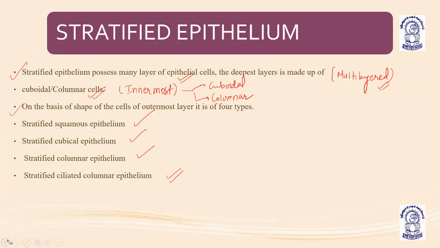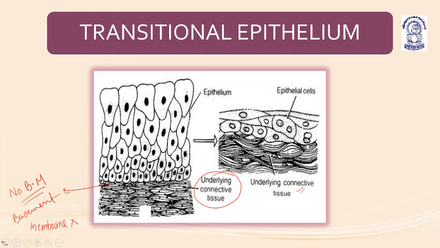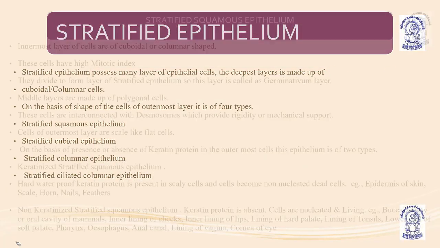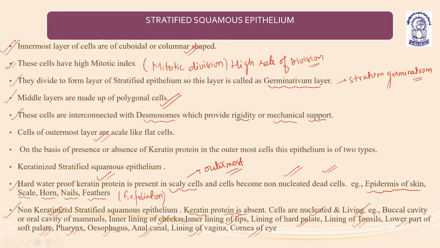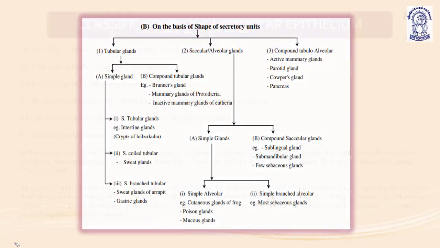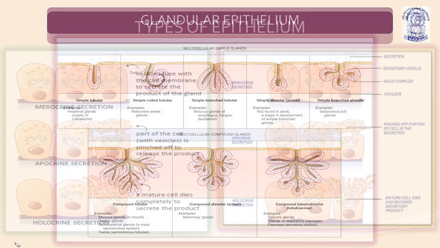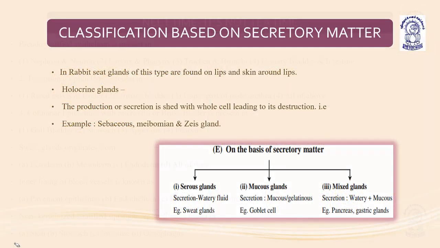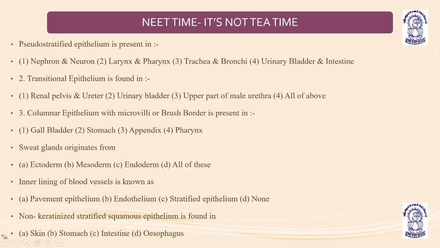Stratified epithelium. Yeah, this is the stratified non-keratinized: pharynx, esophagus. So the esophagus will be the answer for the last question, in which non-keratinized stratified squamous epithelium is present. Understood? So these were the NEET questions.